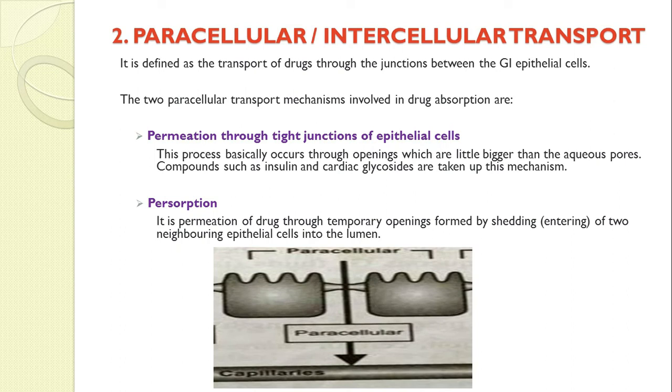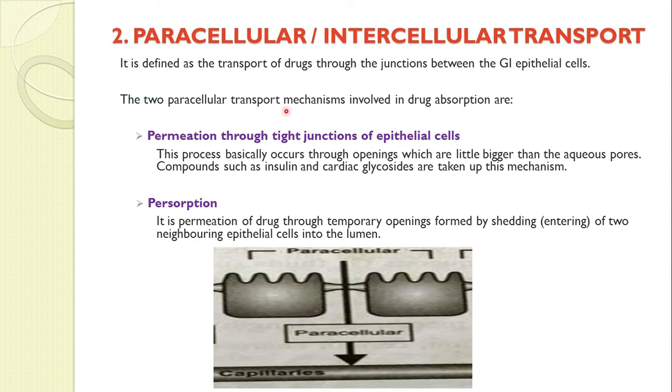Now we will start with the second type of mechanism, that is paracellular, also called intercellular transport of drug. It is defined as the transport of drug through the junctions between the GI epithelial cells. Here you can observe in this figure the junction between the epithelial cells; we call this intercellular or paracellular absorption.